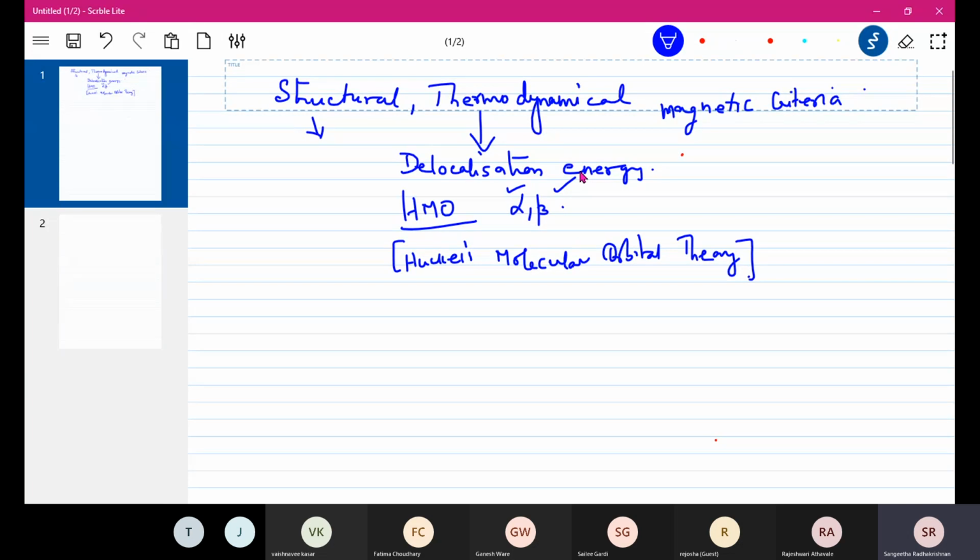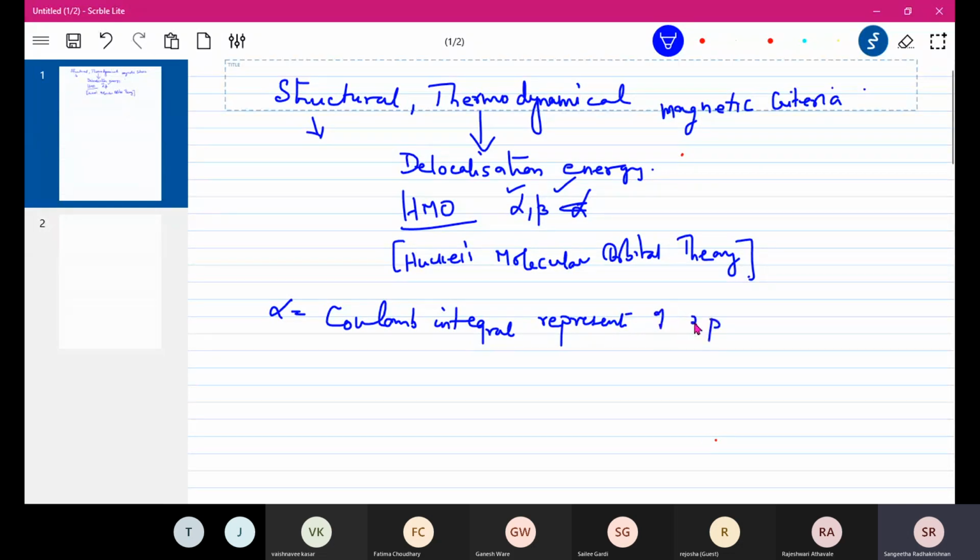It comes from the calculations of the psi value, the wave function. Alpha is known as the Coulomb integral. These are all mathematical concepts. The Coulomb integral represents the energy of the 2p atomic orbital.